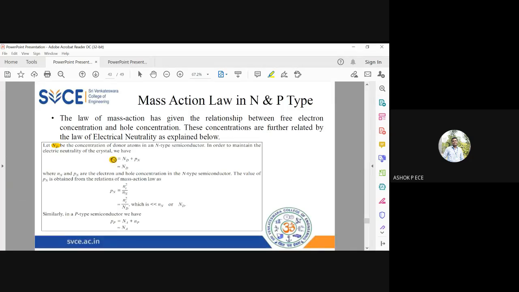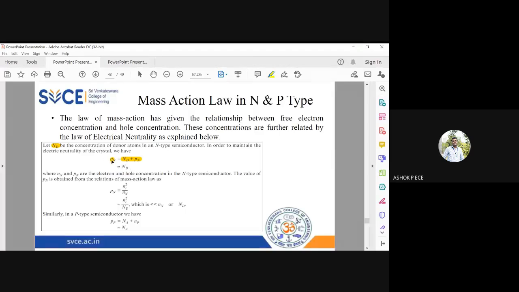Actually the number of electrons must be equal to the number of holes, so Nn equal to Pn. But since I'm adding donor atoms, you will write Nn equal to Nd plus Pn. Nd is the number of donor atoms. When you compare Nd and Pn, the donor atoms are very, very large compared to the number of holes. So Nd plus Pn is approximately equal to Nd. Nn is equal to Nd.